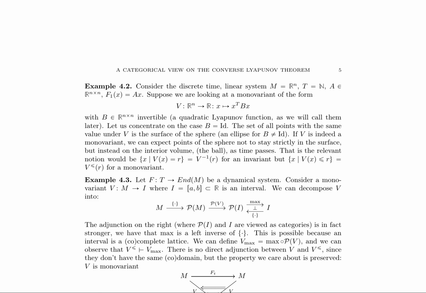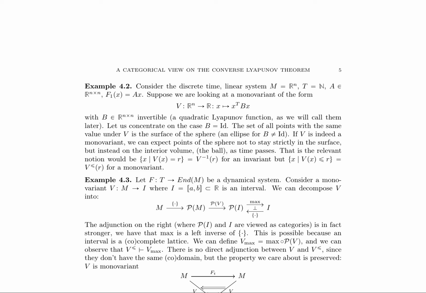In the context of dynamical systems, a categorical view on the converse Lyapunov theorem is presented. This perspective involves monovariants, which are functions that assign to each point in the state space a real number. A monovariant is a function that respects the dynamics of the system, meaning it is non-increasing along trajectories. The converse Lyapunov theorem states that if a system has a Lyapunov function, then it must be stable.